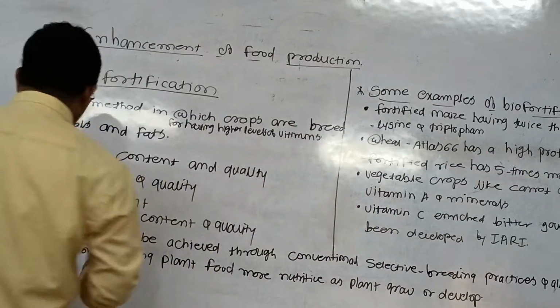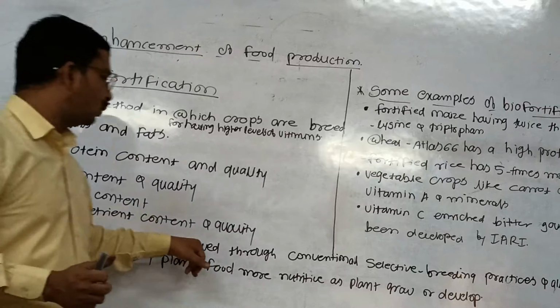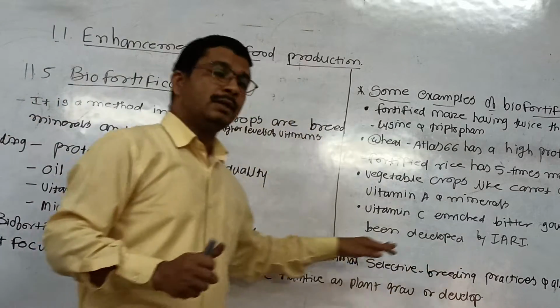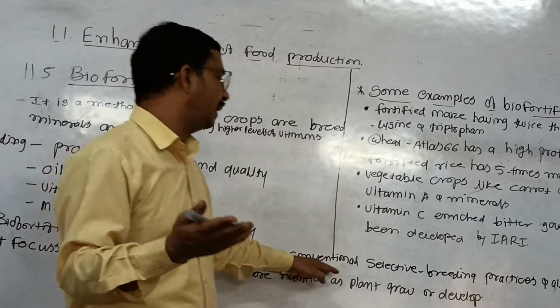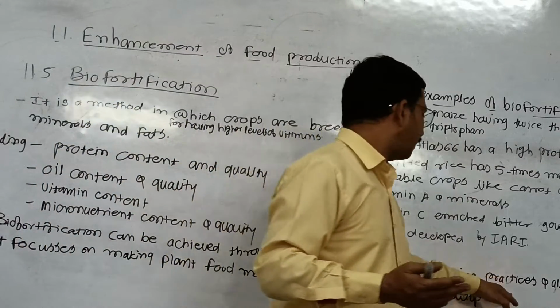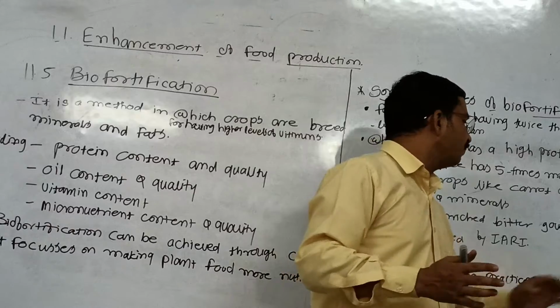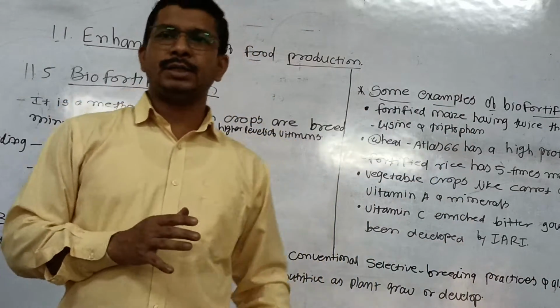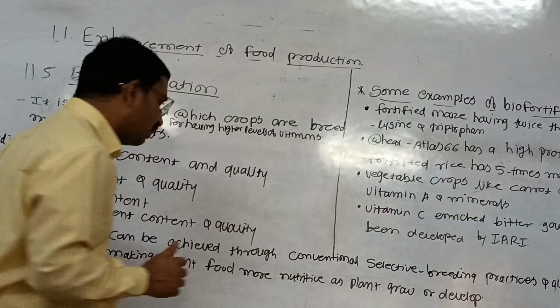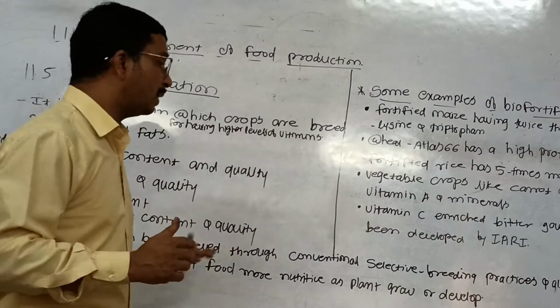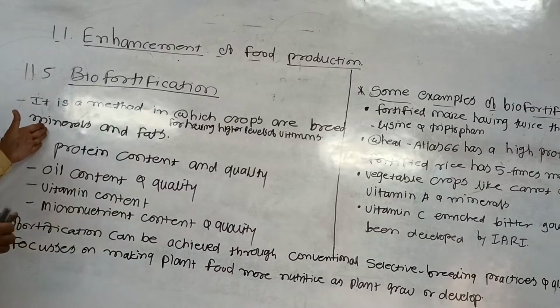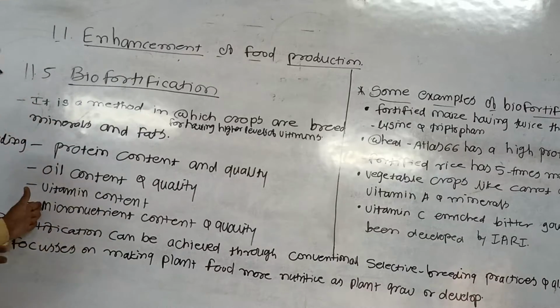Then biofortification can be achieved through conventional selective breeding, and also through rDNA technology. This rDNA technology is very essential to attain all these things.